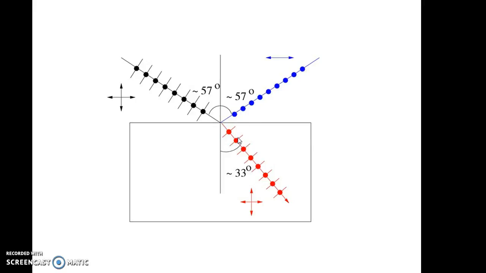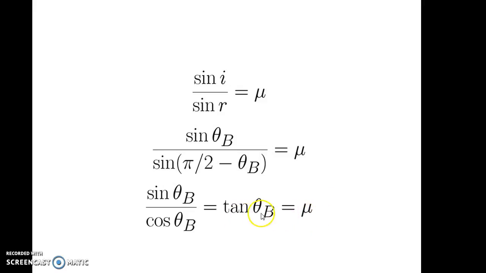The other statement of Brewster's law is that the tangent of the polarizing angle IP is numerically equal to the refractive index of the medium. So if you know the refractive index of the medium mu, then you can calculate the polarizing angle IP by taking tan inverse of this mu. Therefore, if you know the polarizing angle IP, you can calculate the refractive index mu, or if you know the refractive index mu, then you can calculate the polarizing angle IP.